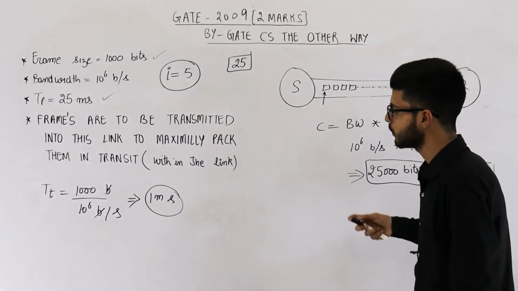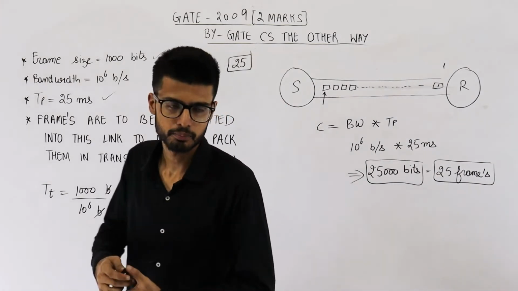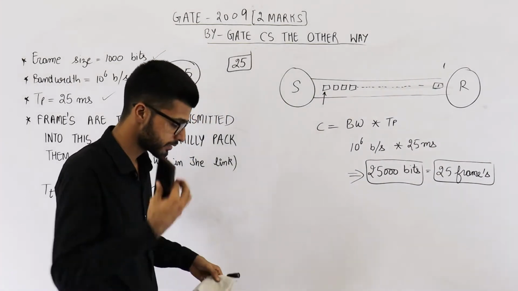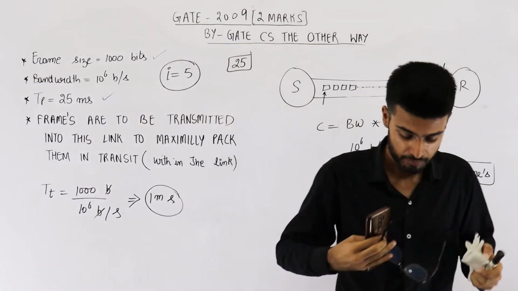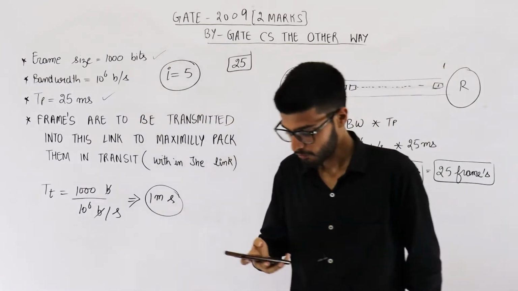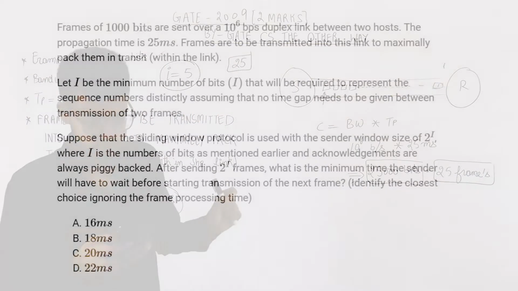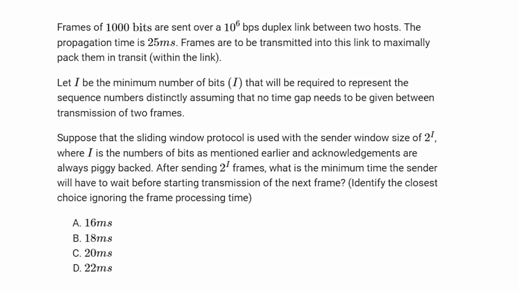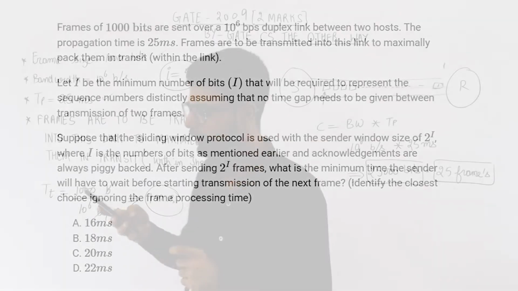Now let us also read the second part of this question. It reads, suppose that the sliding window protocol is used with sender window size of 2 raised to the power I, where I is the number of bits as mentioned earlier, and acknowledgements are always piggybacked. After sending 2 raised to the power I frames, what is the minimum time that the sender will have to wait before transmitting the next frame? Identify the closest choice, ignoring the frame processing time.